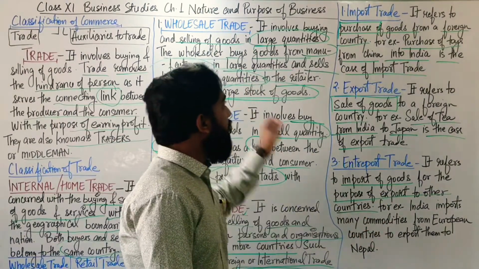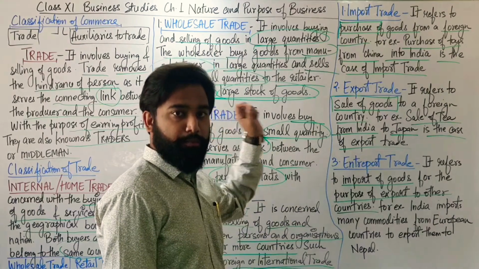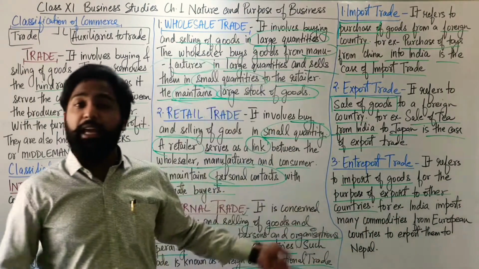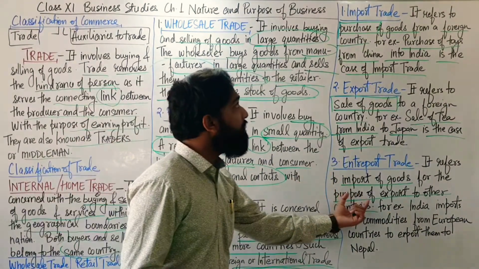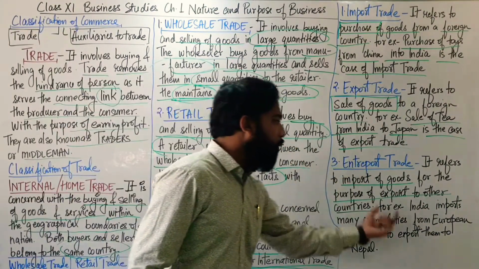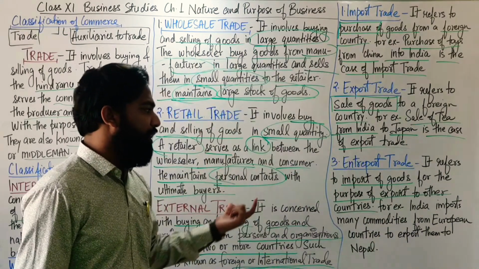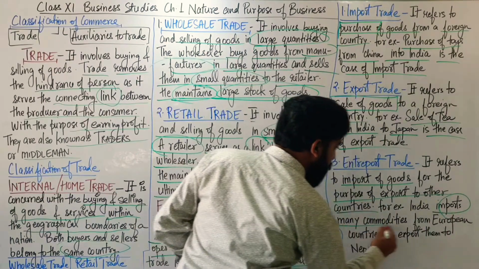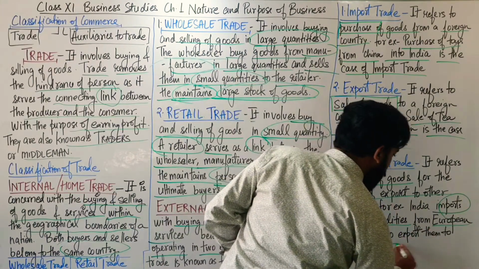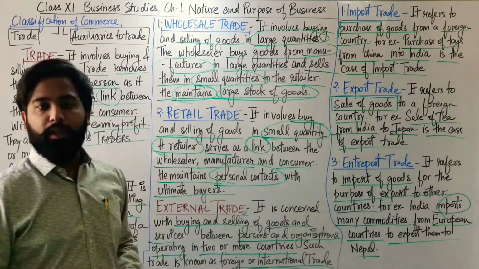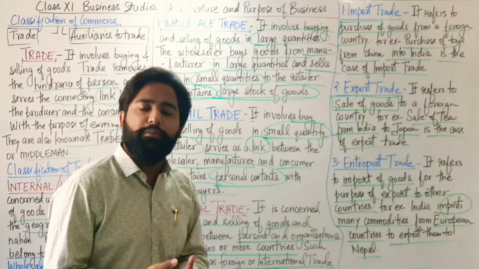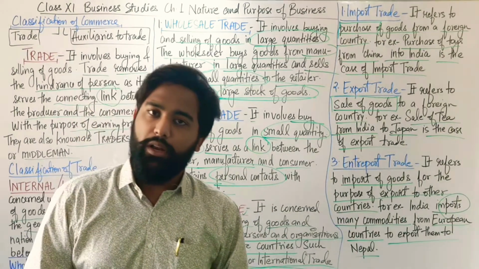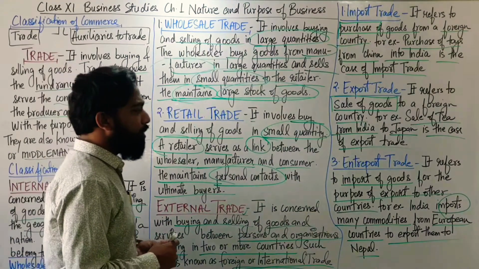It refers to the purchase of goods from another country for the purpose of selling the goods to another country. Import means purchase of goods. Export means selling of goods to another country. Is that clear? For example, India imports many commodities from European countries to export them to Nepal. India purchases so many goods from the European countries just to sell them to Nepal. So this is the example of entrepot trade.